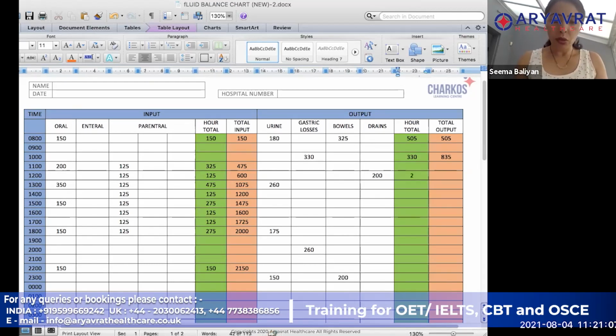Then over here is 200, so it is going to be 1035. Then it is 260, and it is going to be 1295. Then we come over here, 175 added to that, so it will become 1470. Then 260 over here, and 260 added to this one is going to become 1730.